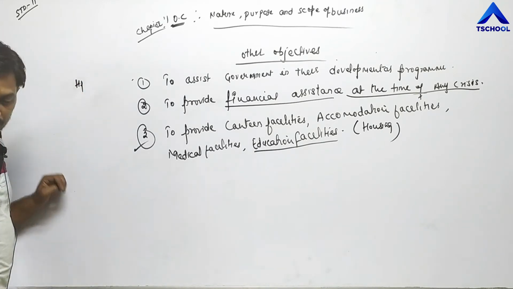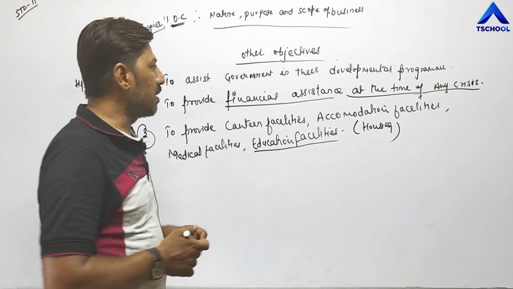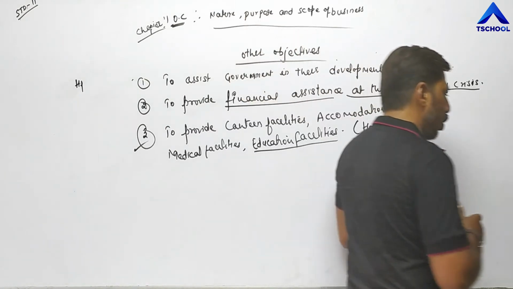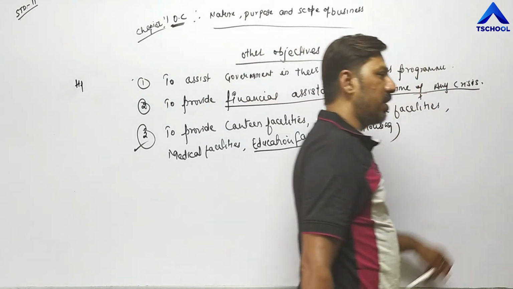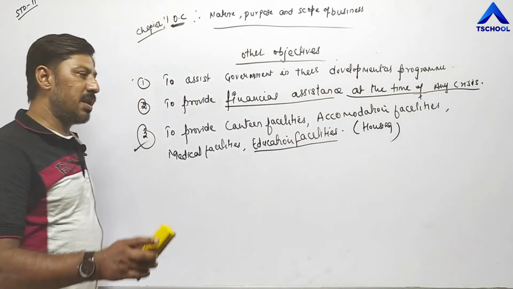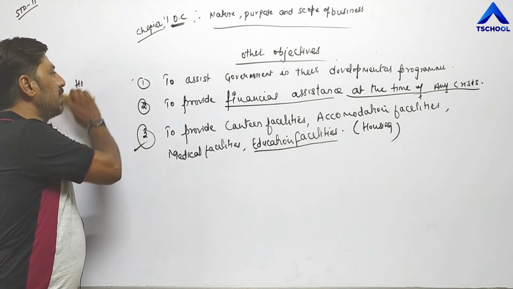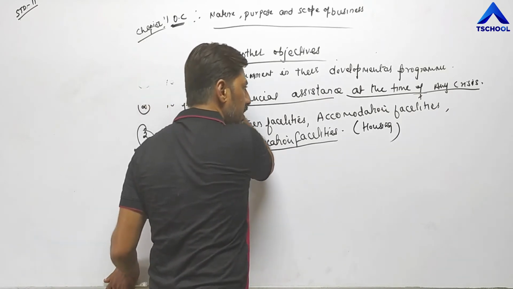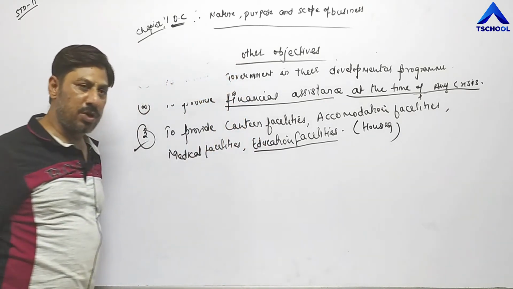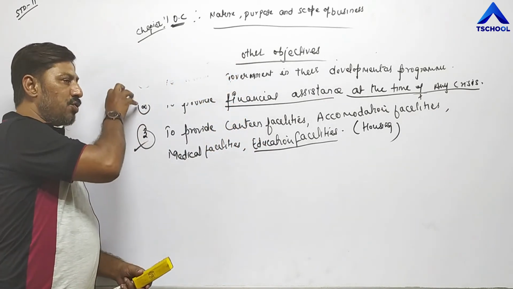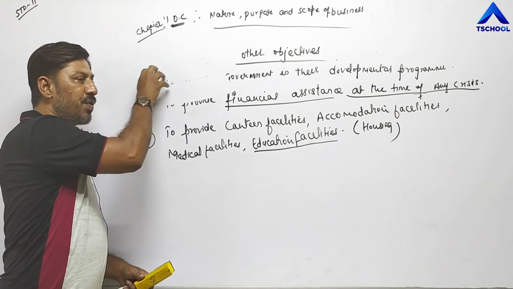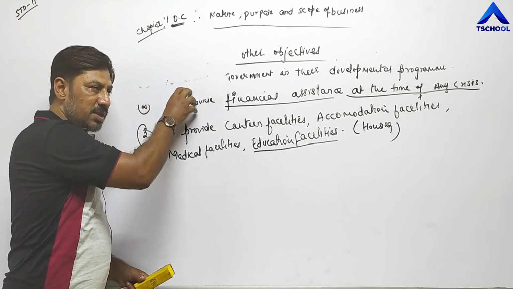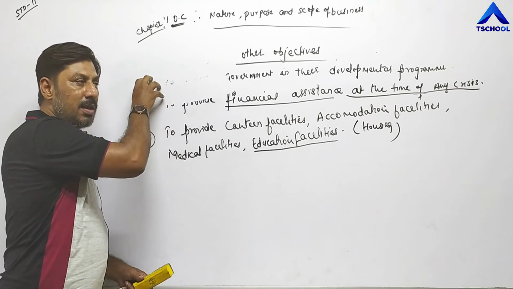Economic objectives, then social objectives, and then other objectives. In economic objectives, we have done profit, wealth maximization, and other economic objectives. Then in social objectives, we have completed fulfilling social responsibility. Fulfilling social responsibility means they have to fulfill the social responsibility to different groups of individuals who are the part of society.